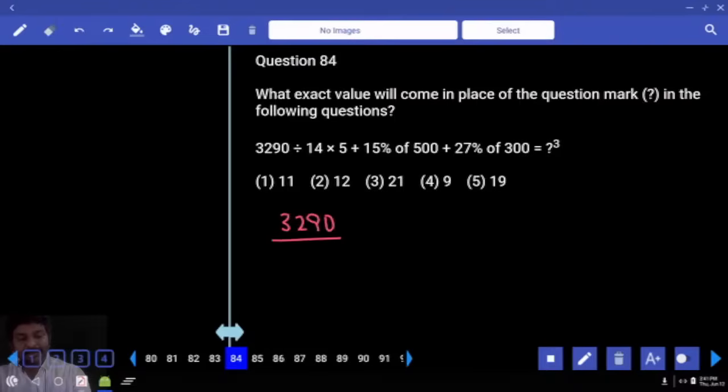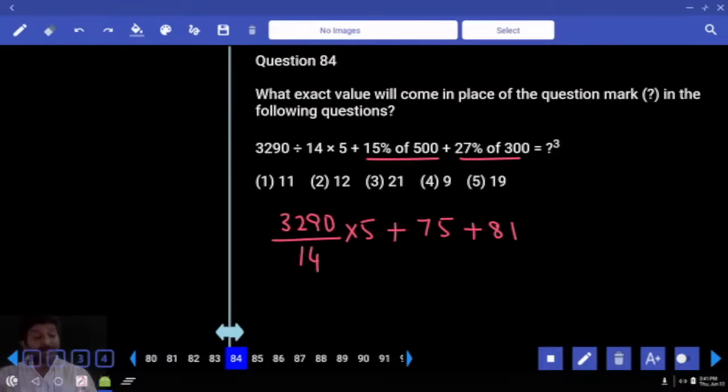3290 divided by 14 into 5. 15%, 75. 27%, 81. Correct? Right. So now, this is equal to which number? Cube. 7 2 times. 7 fours. 7 times 0. 470 by 2, 235.